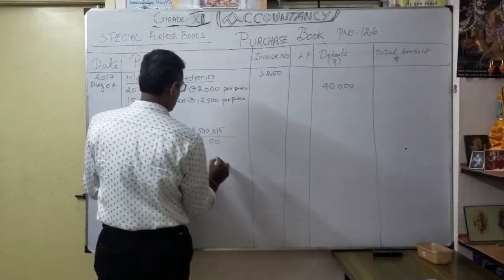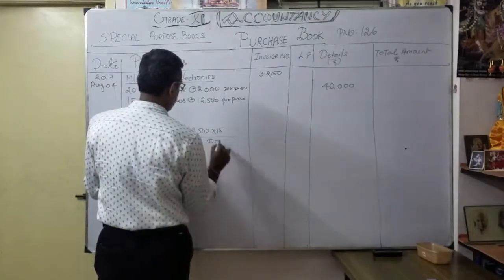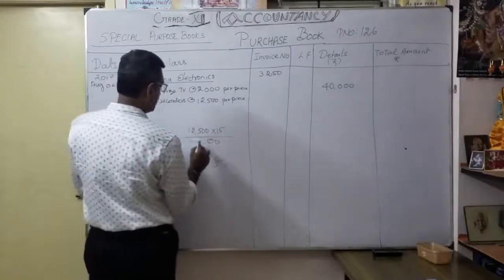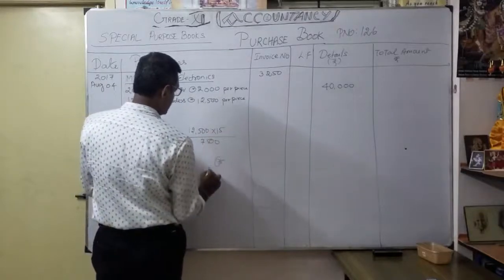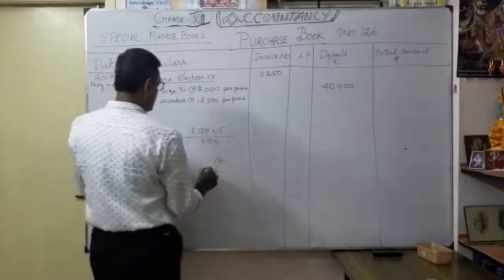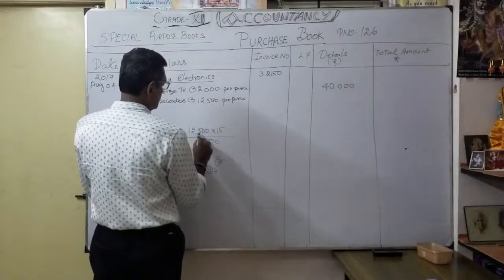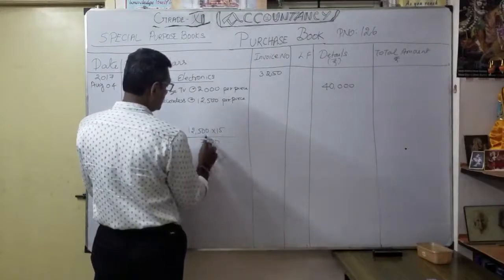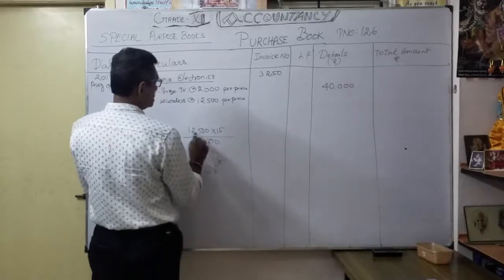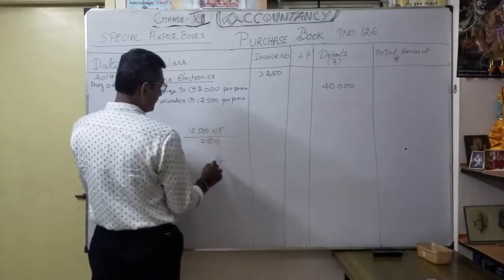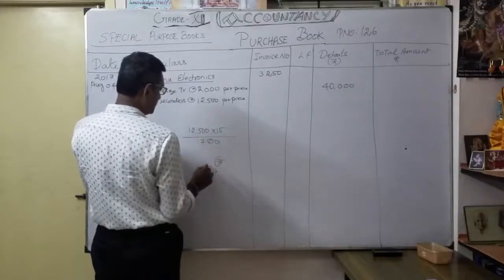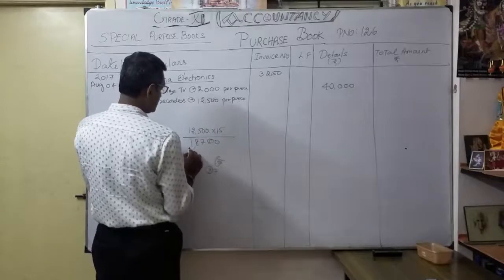Okay, so 0, 0. 5 15s are 75, so 5, and 7 you have to carry over. 2 15s are 30, 30 plus 7 is 37, so 3 carry over. Then 1 5 is 5, 5 plus 2 15s are 30, so 0, 0. 5 15s are 75, so 5, 7 carry over. 2 into 15 is 30, 30 plus 7 is 37, 7, 3 carry over. So 1 15 is 15, 15 plus 3 is 18. So what is the total value?